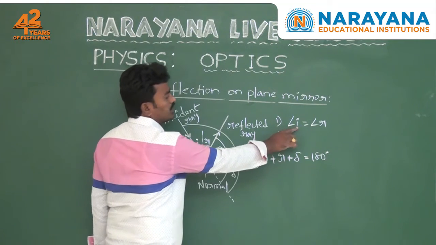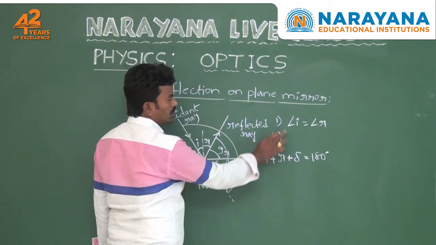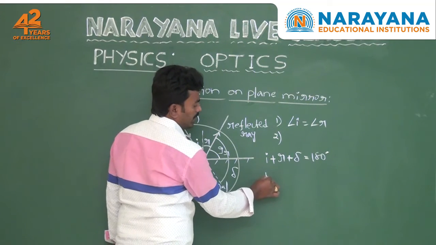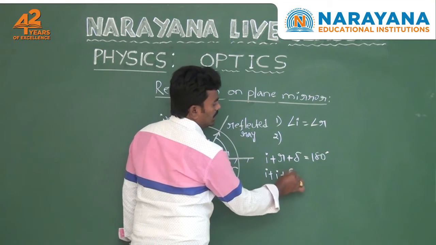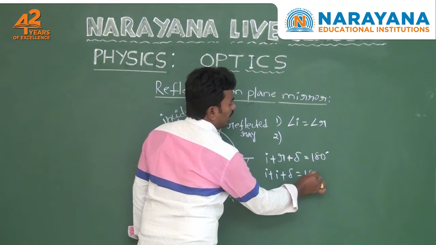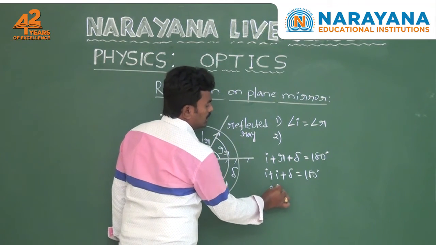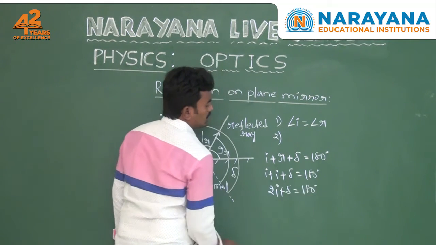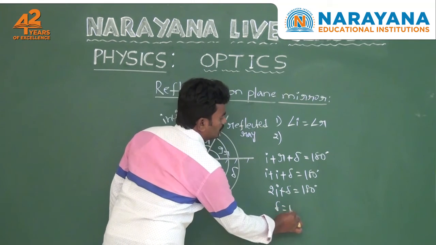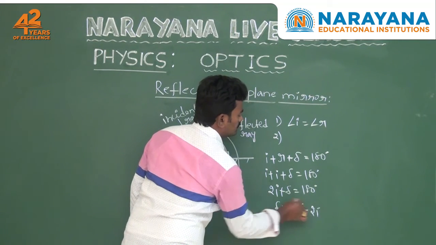Here the angle of incidence is equal to the angle of reflection. In the place of reflection, you use the angle of incidence. That means I plus I plus delta equals 180 degrees. So I plus I is 2I; 2I plus delta equals 180 degrees. From this, delta equals 180 degrees minus 2I.